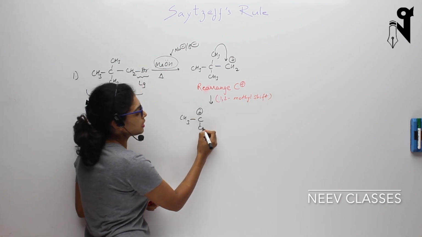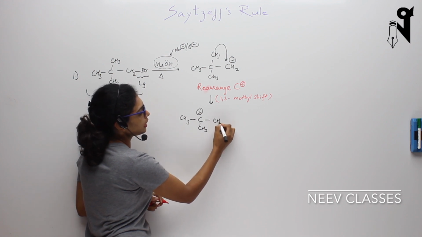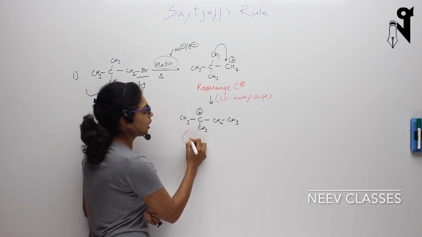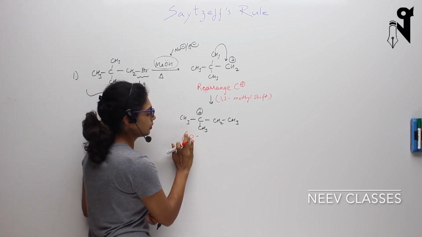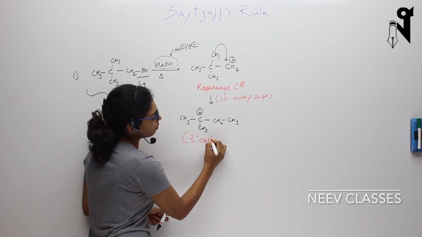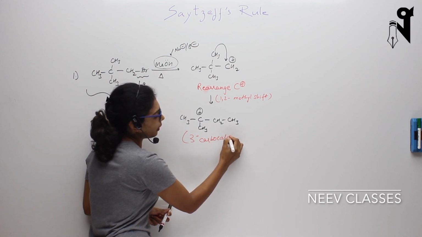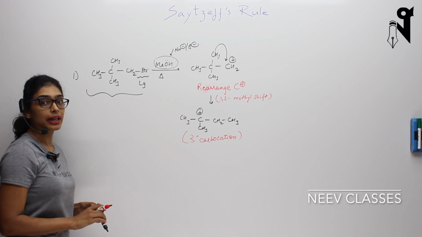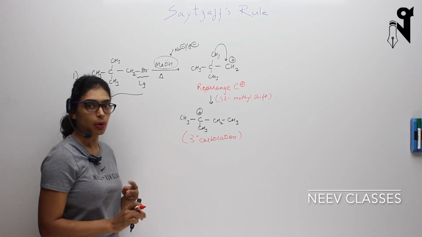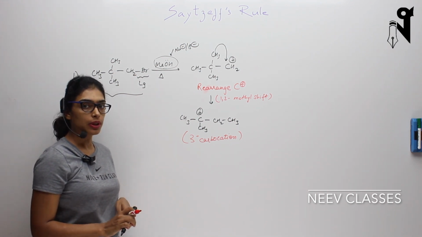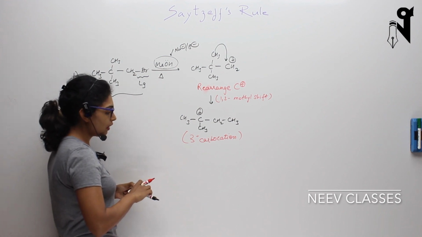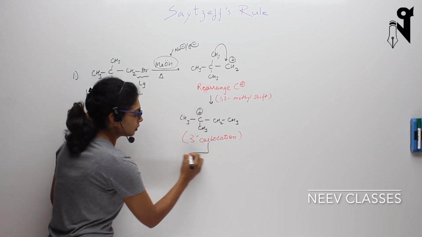So this will become C(CH3)(CH3)CH2CH3. Now we have got a tertiary carbocation, the stable one. Now this MeOH will attack on it, and it can attack through two ways. We have already discussed it: one through an SN1 pathway and second through the E1 pathway. So it will have two possible products.